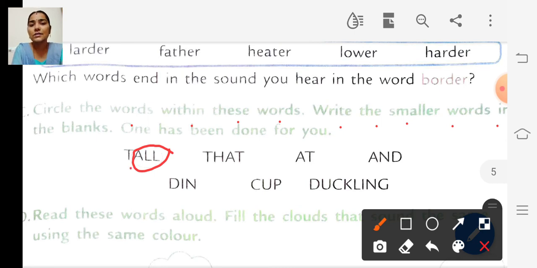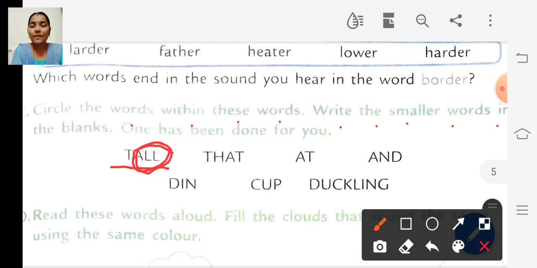So one is done for you. So this word is tall, right? Tall. So from the word tall, we can get the small word all, right? Have you all understood, children? So from the word tall, we can find out the word all, right?